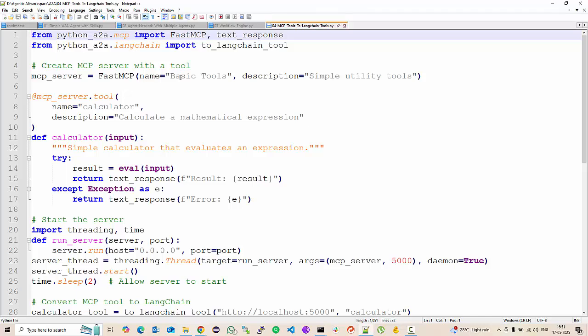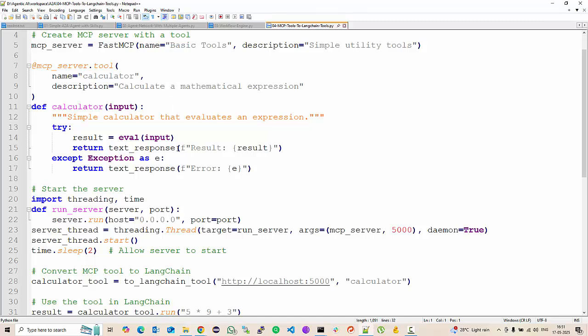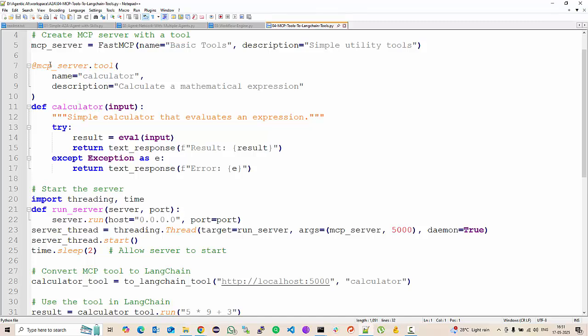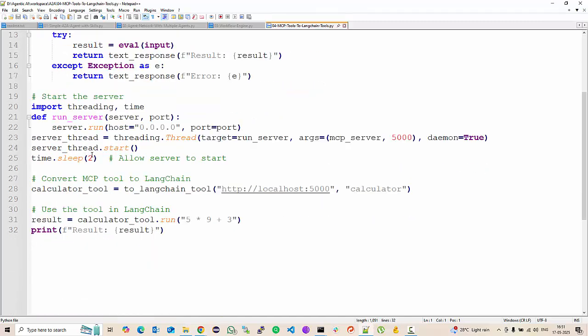For example, we had created an MCP tool earlier in the MCP example, which is a calculator and which calculates some mathematical calculation. So here I have an annotation and I'm running a FastMCP server here, which is going to expose a calculator MCP tool on the given port, and then from that network port of localhost and 5000, I'm going to convert it into a LangChain tool, and I'm going to run the LangChain tool with what is 5 into 9 plus 3 and print the results.